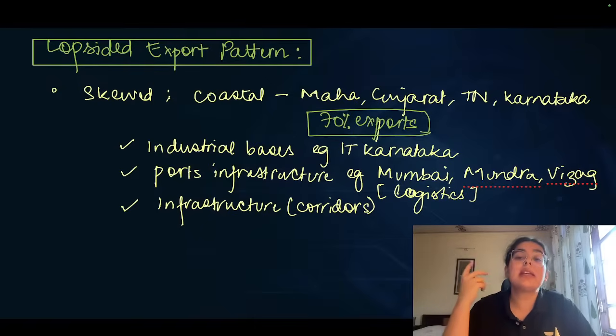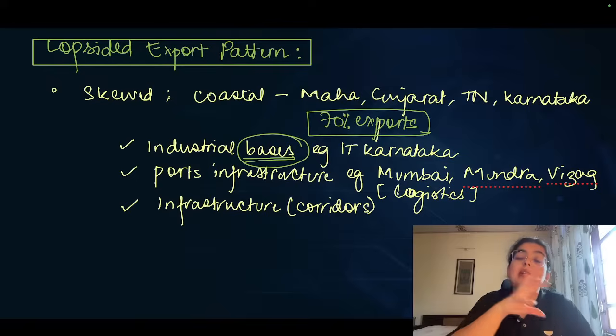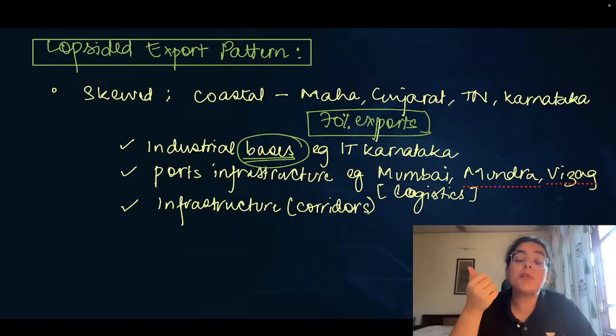Other states, for instance, in India, for example, Bihar, UP, etc., even though they have international borders, even the northeastern states have international borders towards Myanmar, Bangladesh, etc. But we are not being able to leverage that because of also the policy relating to lack of industrialization in those areas. These four states are primarily the industrialized states. For example, IT industries, textile industries, chemical industries, automobile industries are all concentrated in these regions of India only. Even when we talk about exports, any form of logistic supports becomes very crucial.